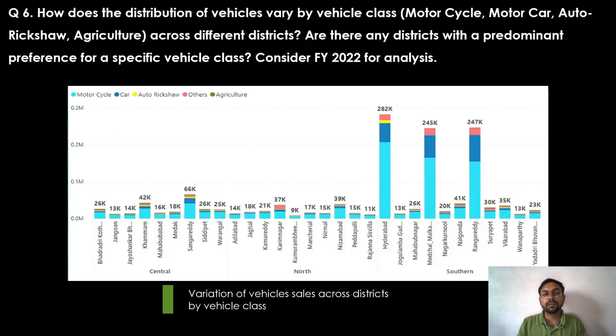Question 6. How does the distribution of vehicles vary by vehicle class across different districts? Here on the bar chart, we see the variation across districts. Also, the sales are predominantly concentrated in three districts: Hyderabad, Medchal, and Rangareddy.